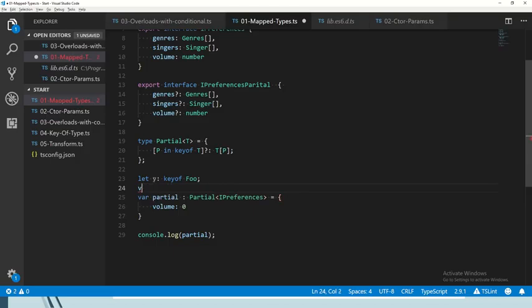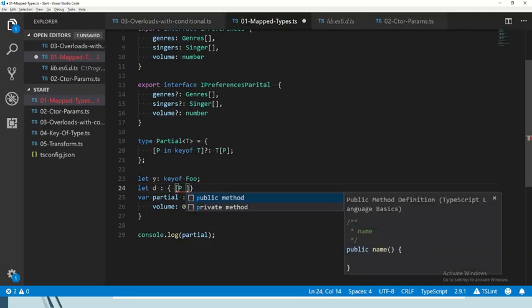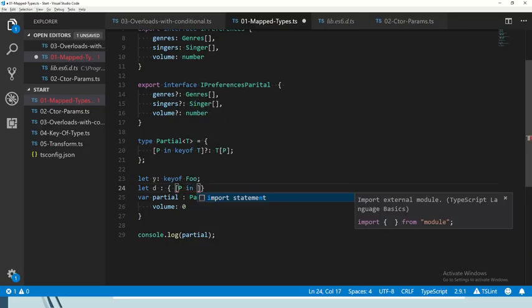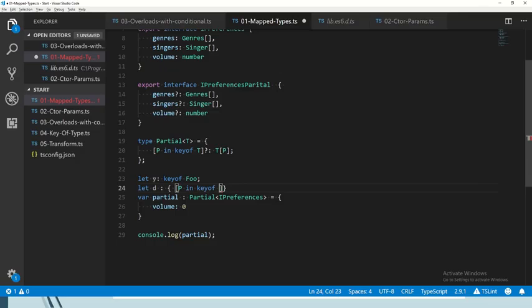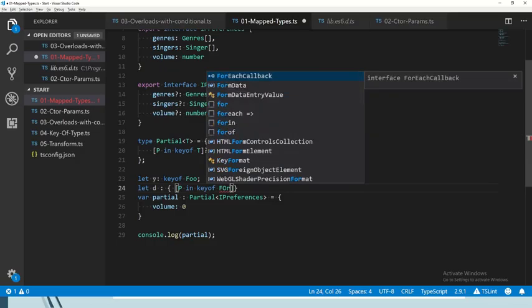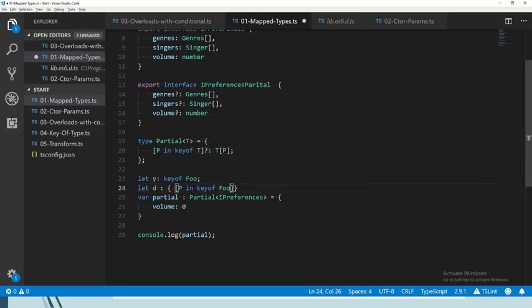We know what that is. Now let's take a look at this whole P in stuff. So let's say we have another variable, and we say that, okay, we're taking all the Ps inside the key of foo. What this means is that basically P is going to be all of the items inside that union. So it's going to be, first of all, genre, for example, or singers, or whatever.